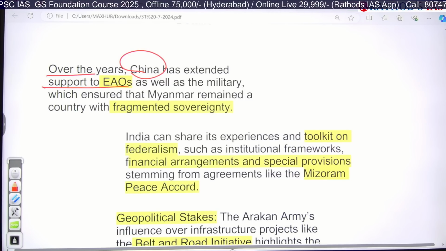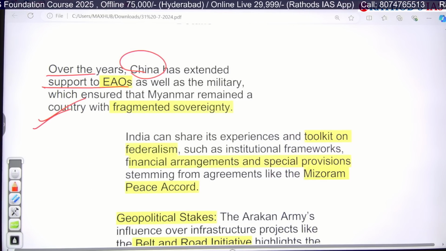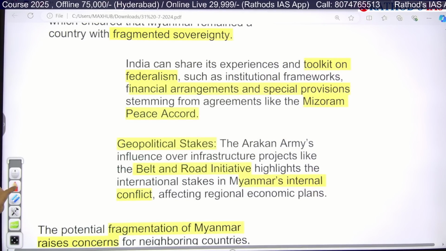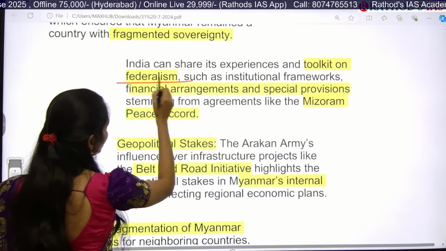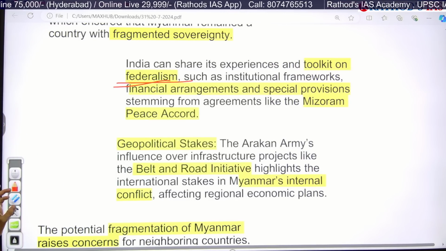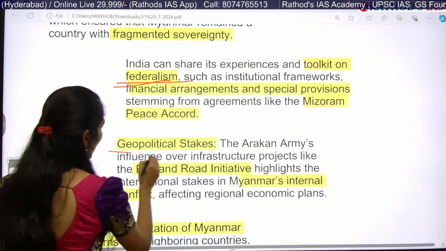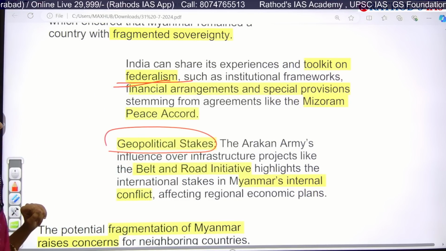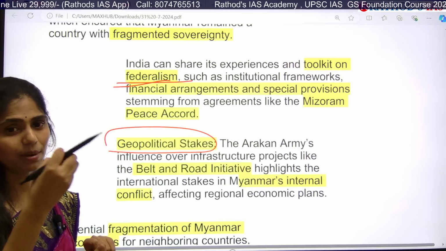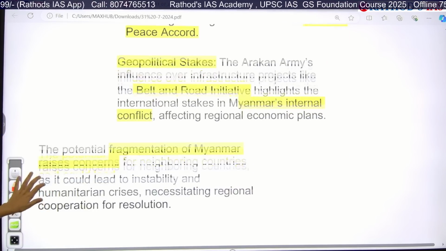But what happened? China is withdrawing from this, providing the support. And next, India can share its experiences and also a toolkit on federalism. Whenever these kinds of things are happening at the back door, India cannot tolerate it. So this is the thing that you have to remember. And next, we also have some geopolitical stakes. Whenever China is supporting Myanmar, obviously Myanmar will be supporting China's Belt and Road Initiative. So it is also one important cause of concern.